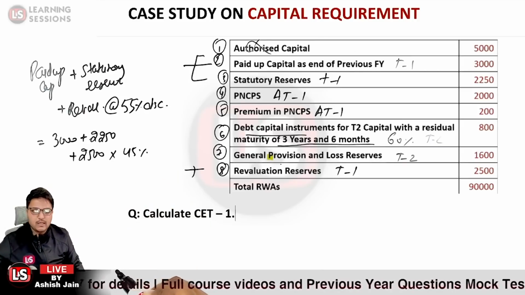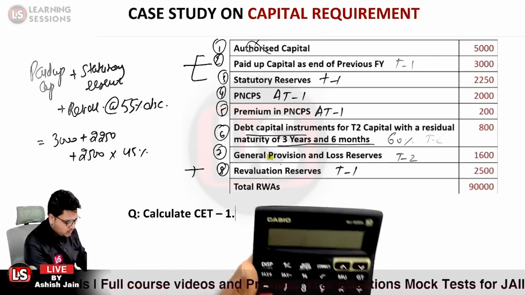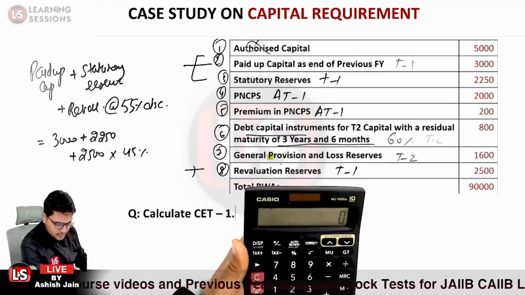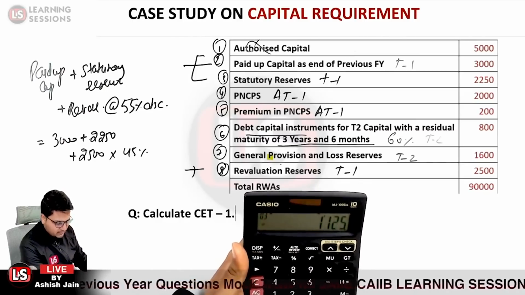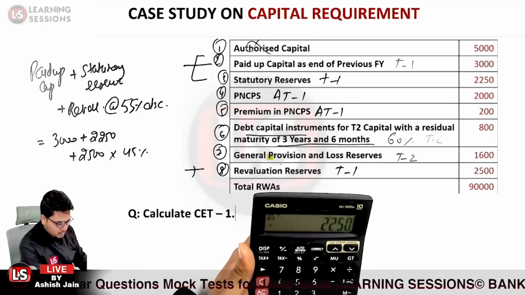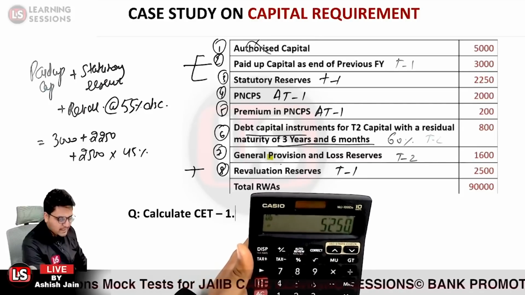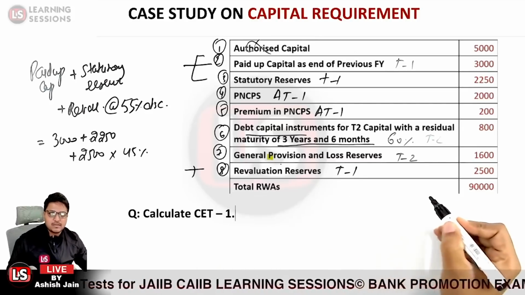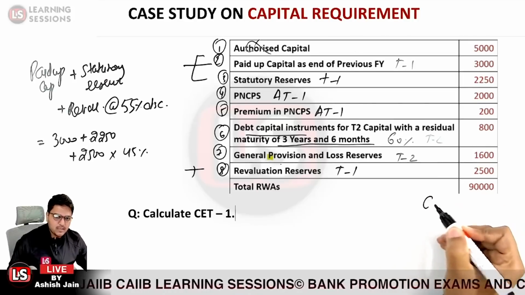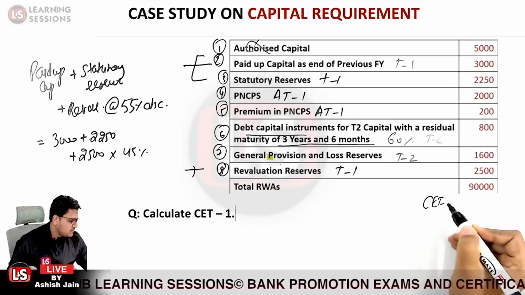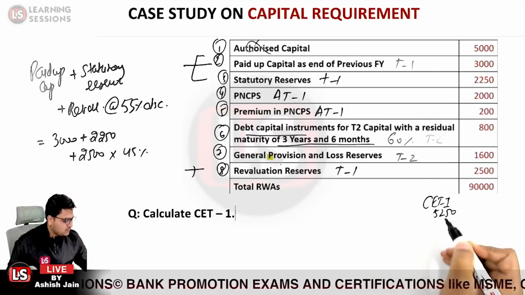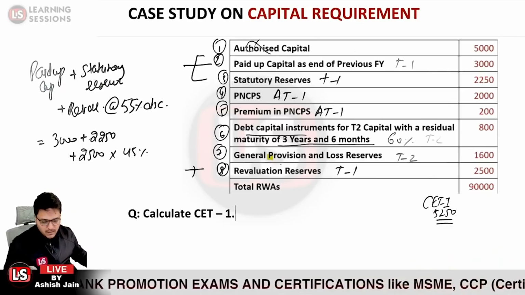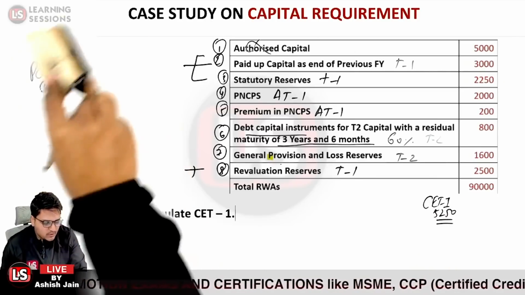So to calculate the CET1 capital, it is 2500 into 45%, that is 1125, plus 2250 plus 3000. So that is 5250. I'm just mentioning it over here so that we can use it for further reference. So CET1 we just calculated at 5250.